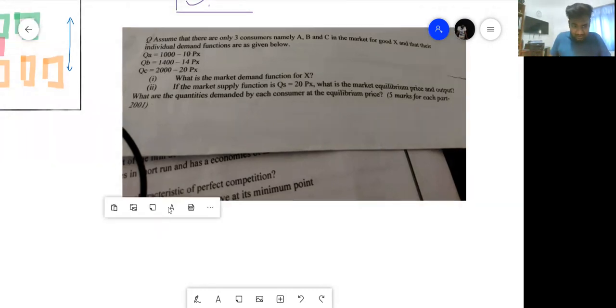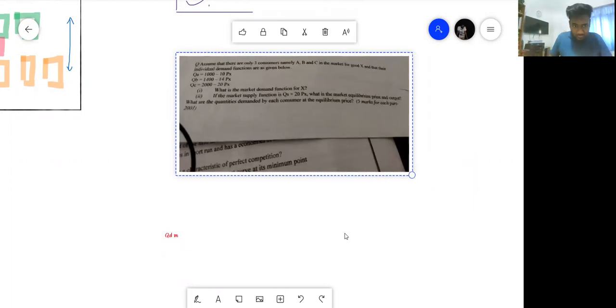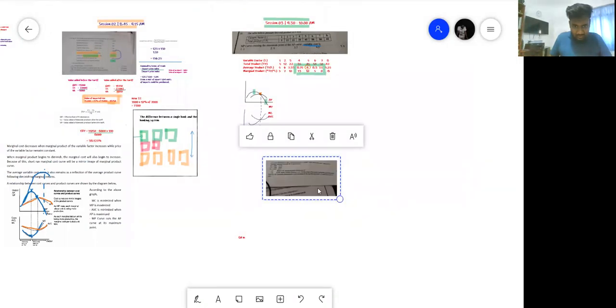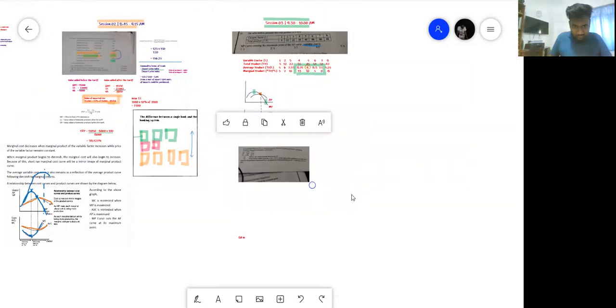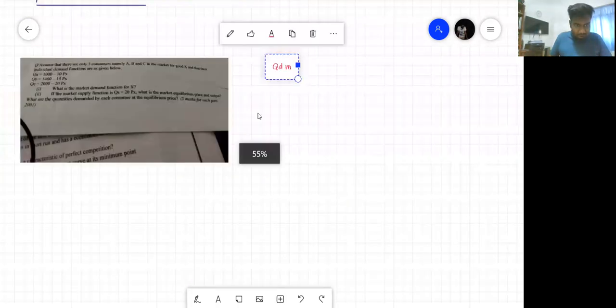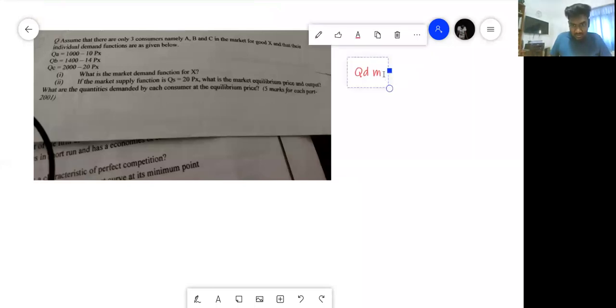So the market quantity demand is the addition of all of those.